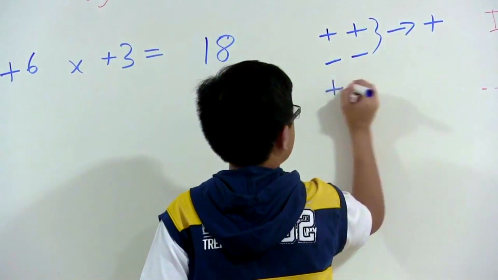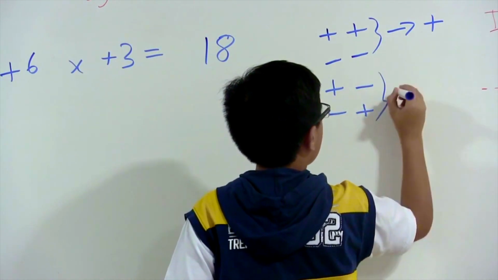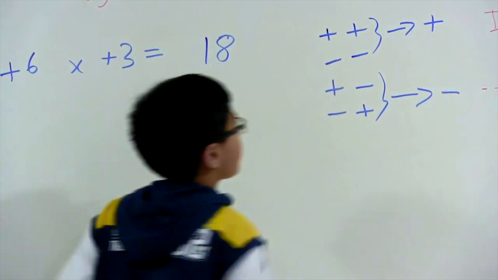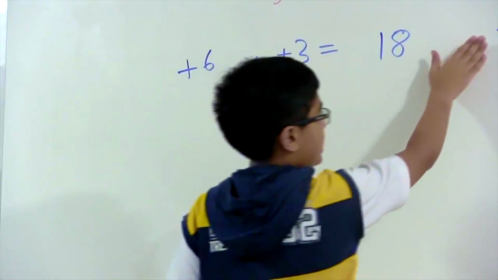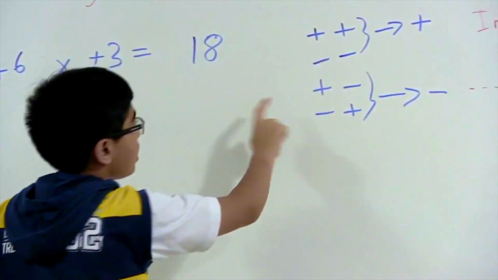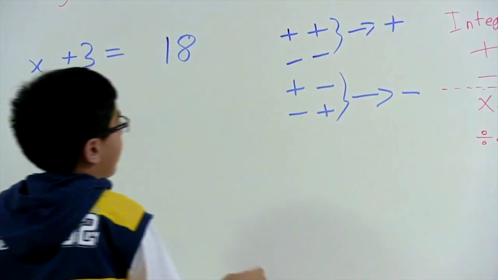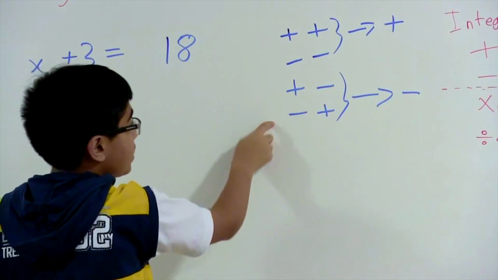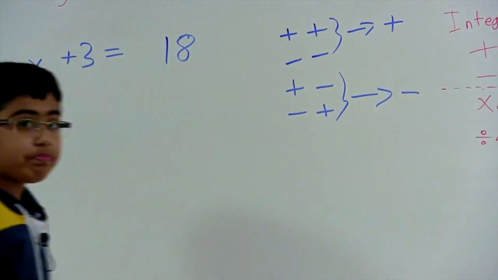If it is a positive and a negative, then it'll always come out to be a negative. So essentially we're saying that if they are the same operators in the question, then it'll result to be positive. If there are different operators, then it will always result in a negative result.